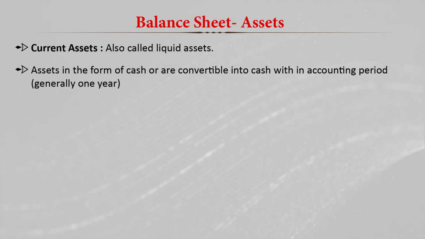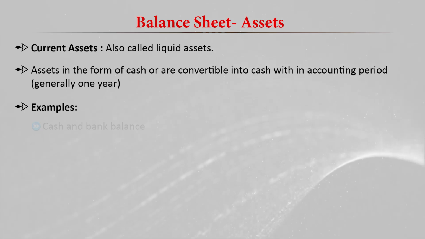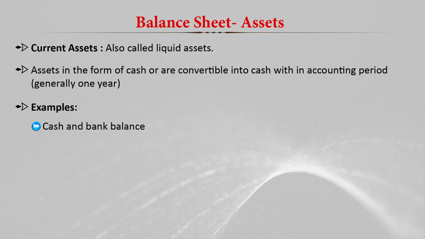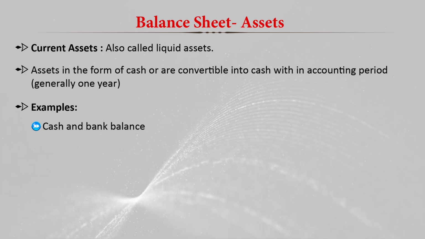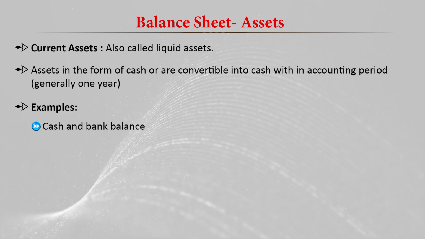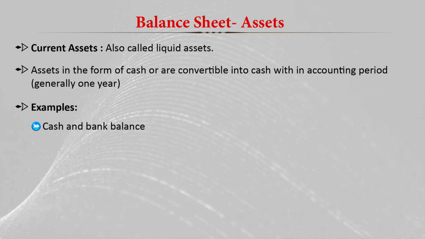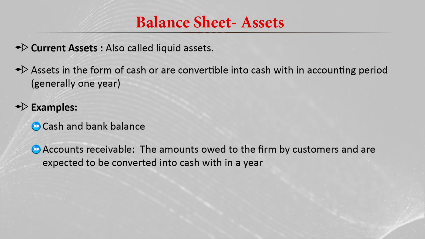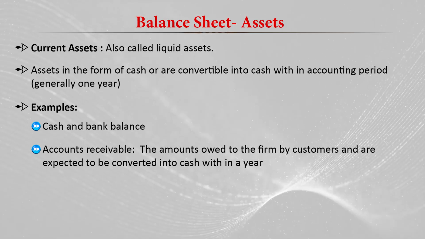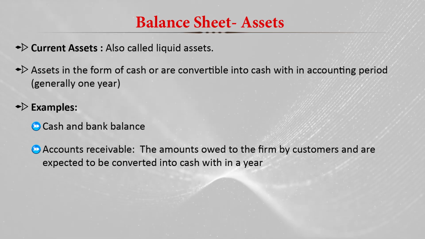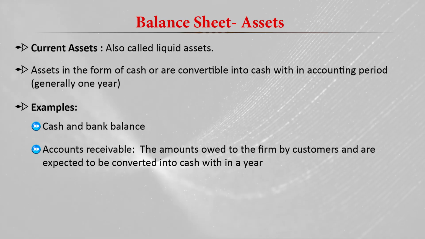There are different examples of current assets: the cash and bank balance, whatever money they have in hand, or whatever money is deposited in the bank, that is basically a current asset. Then accounts receivable, the amount owed to the firm by customers, expected to be converted to cash within a year.